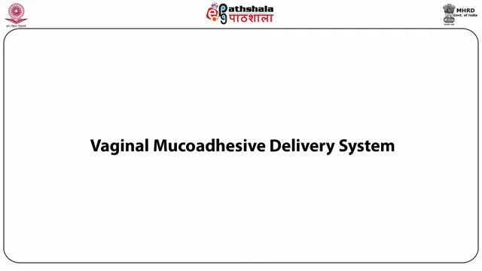A formulation which relies upon the use of mucoadhesive polymers and is targeted to delivery at the vaginal site can be referred to as a vaginal mucoadhesive drug delivery system. In the subsequent slides, we will understand them in a little more detail.